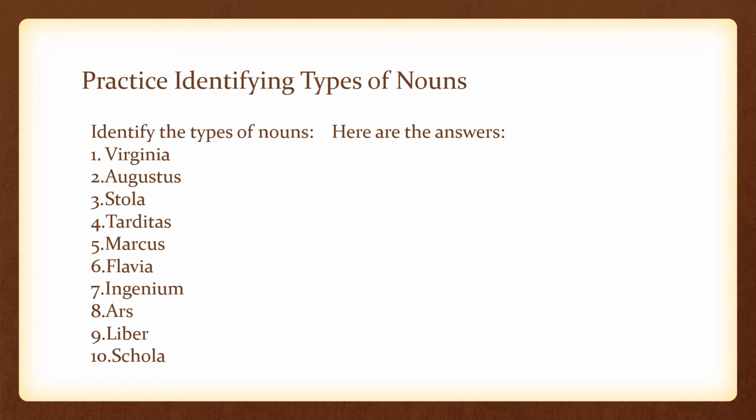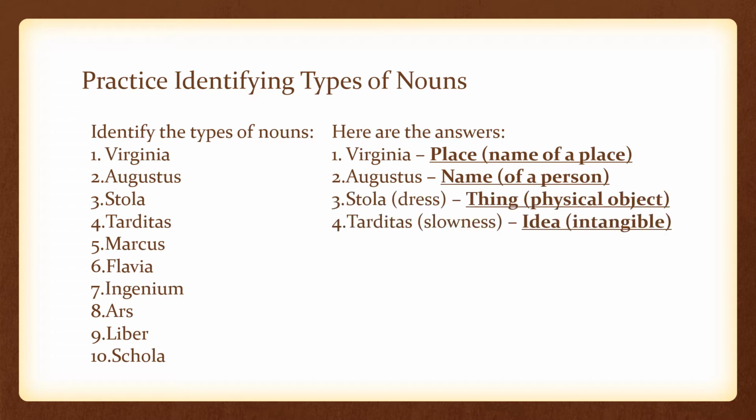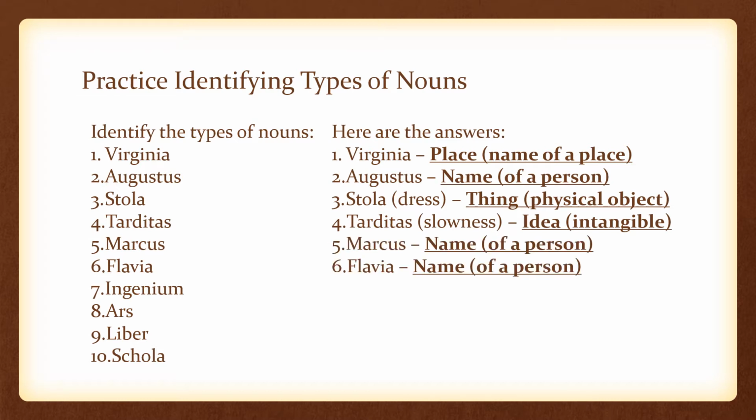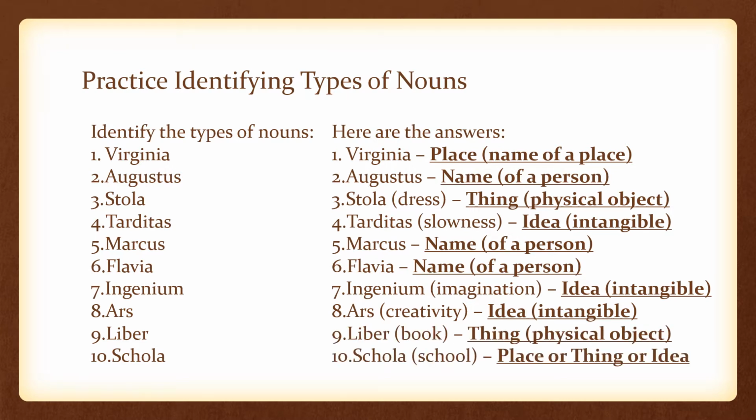Here are the answers. Virginia is the name of a place. Augustus is the name of a person. Stola is a thing. Tarditas is an idea. Marcus is the name of a person. Flavia is the name of a person. Ingenium is an idea. Ars is also an idea. Liber is a physical thing.